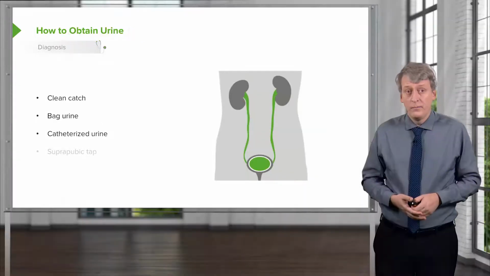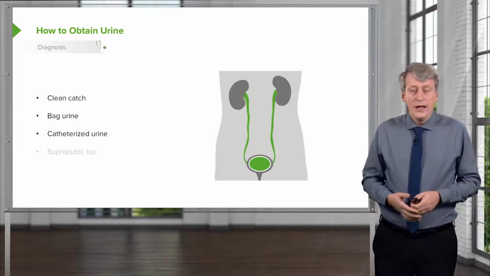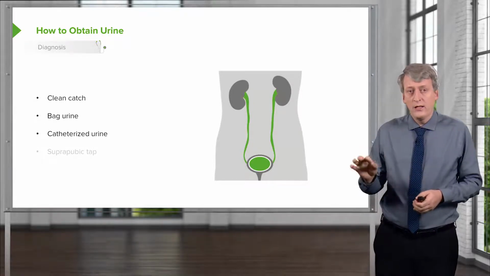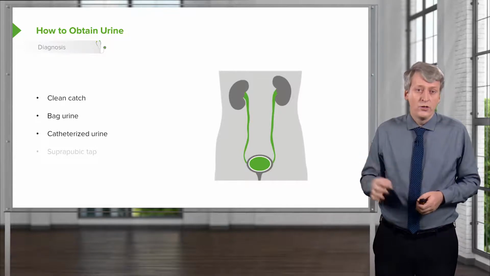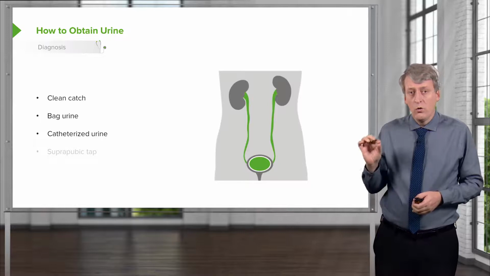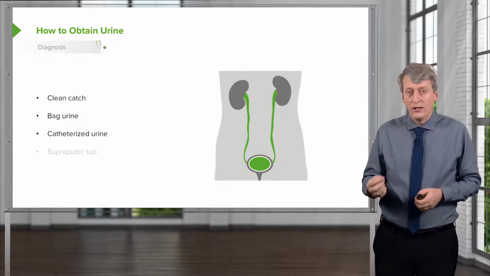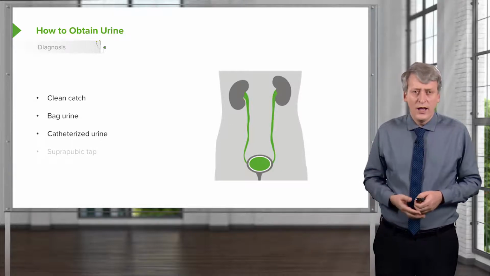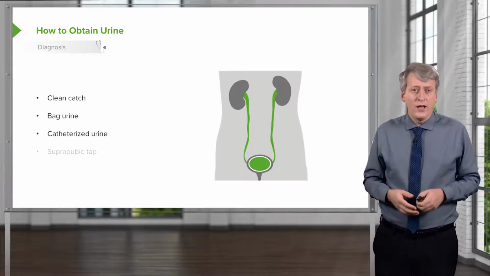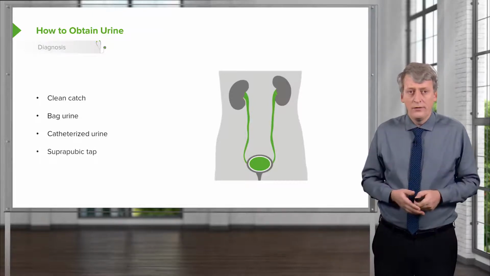Catheterized urine is probably the way to go in these younger children, in that when you catheterize them, you can get a cleaner specimen and you're less likely to have a false positive. In catheterized urine, we then go and insert a catheter into the urethra of the patient and up into the bladder and collect the urine. Of course, it's sterilized first. Catheterized urine is appropriate to send for culture, although bag urine, generally not.